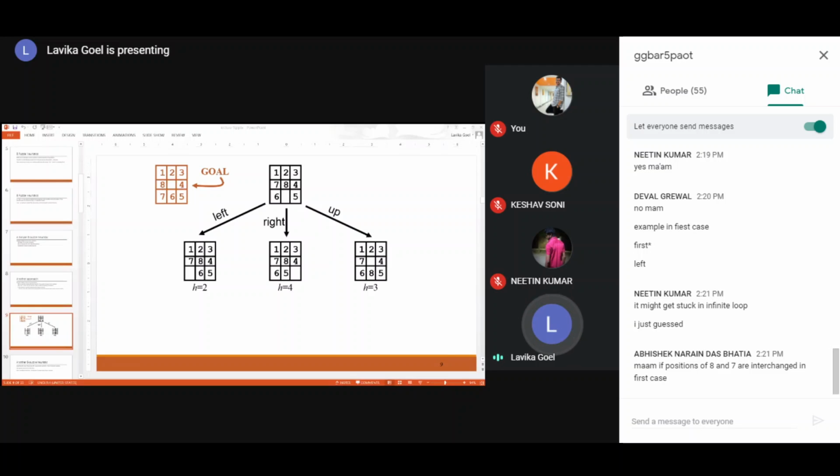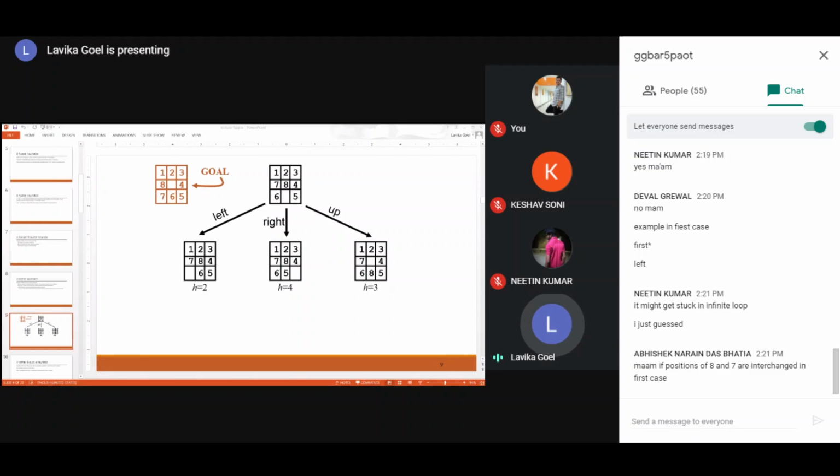This h is equal to 2 state. So I want to reach the goal state from this state. h is equal to 2, I had selected this. Now I want to reach the goal state from this state. So the number of incorrect tiles is 2 in this case. Which are those tiles? Tile number 7 and tile number 8. Fine. Now tile number 7, I want to reach towards the correct position, so I'll have to just move it by 1. And if I want to reach for 8, I can move it by 1. So in this case it is okay.